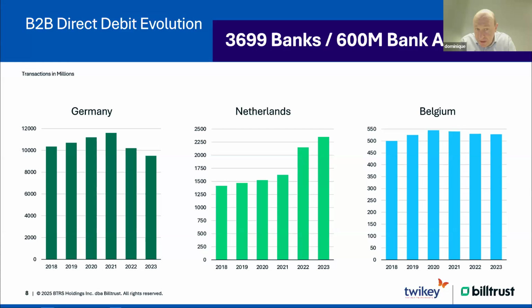In the Netherlands, you really see that it takes up. It's almost 200% growth over the years. And in Belgium, it's rather stable, as a couple of examples. If you really want, you can ask Billtrust or Twiky to give you figures about the other countries. Also, we can share you all those insights. But we thought these were good examples for you.